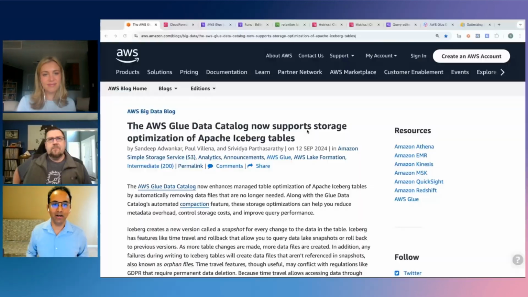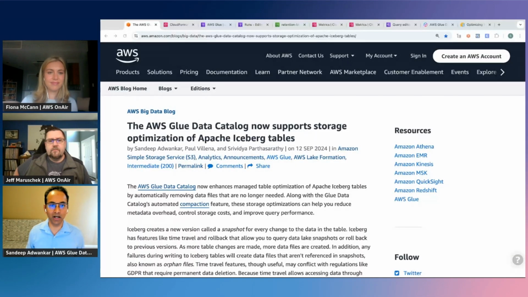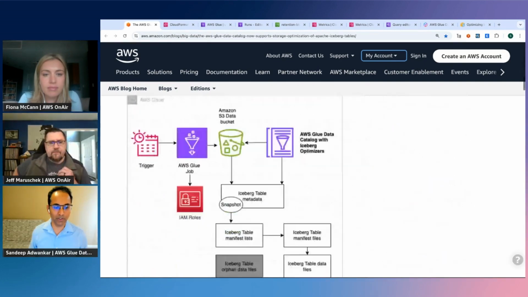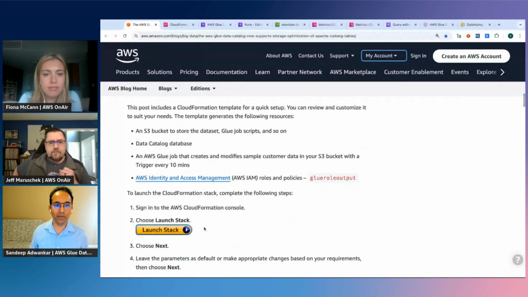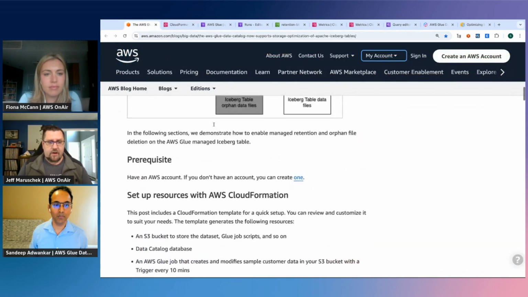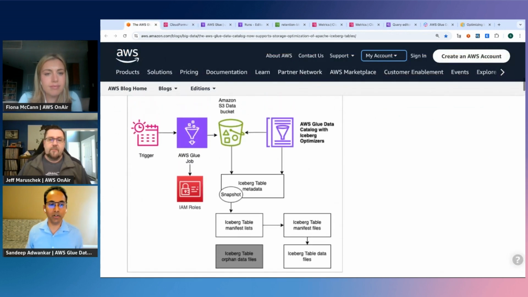All right. Okay, perfect. So we have this blog that just came out, and what I'm going to demo is you can just go and click on this button here, which is launch stack, and you will have the entire system up there, right? So when you click on it, you will come to this CloudFormation page. And this CloudFormation stack is sort of like an environment for you to play around with these new optimizations, correct? Yeah, exactly. Perfect.